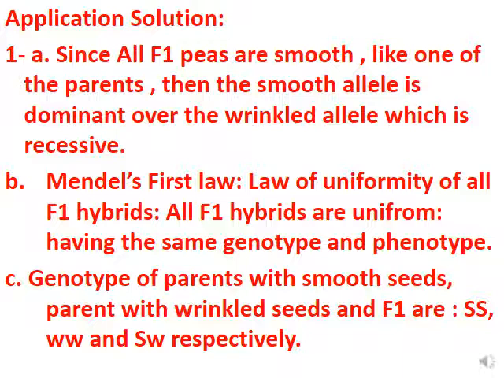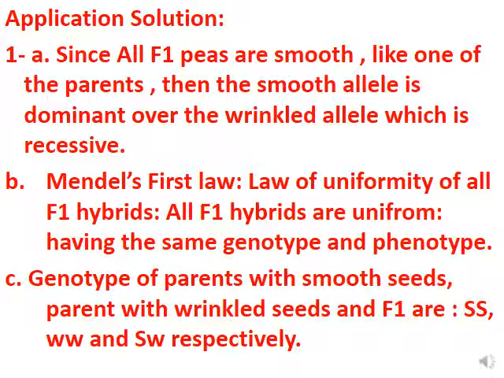Which law is verified? Always in the first cross, it is Mendel's first law, the law of uniformity of all the hybrids of the F1, meaning that all of them have the same phenotype as well as the same genotype.